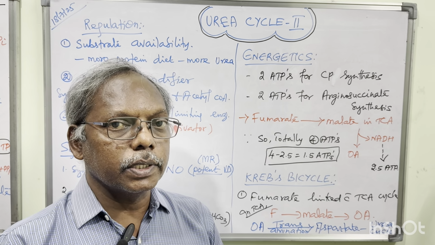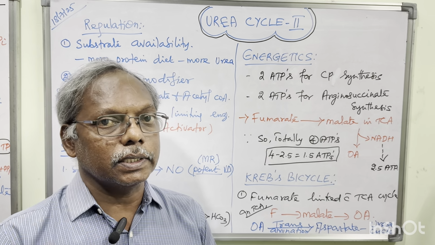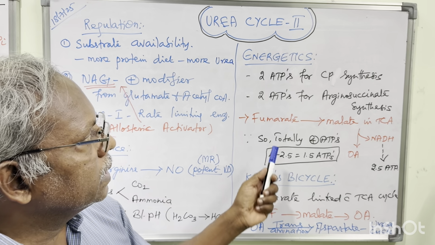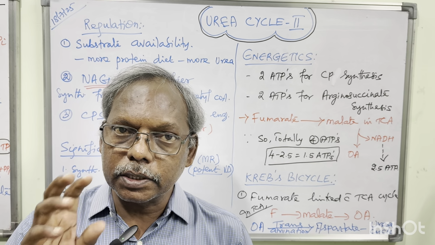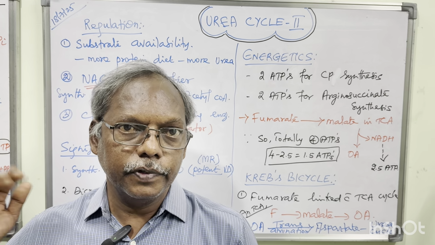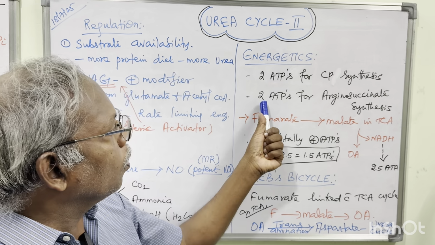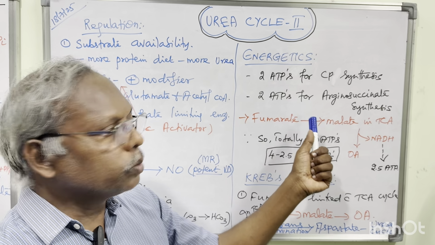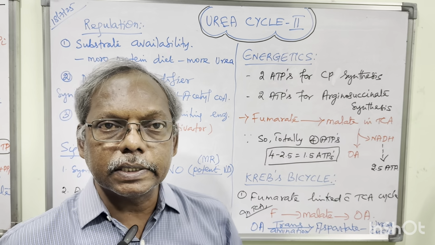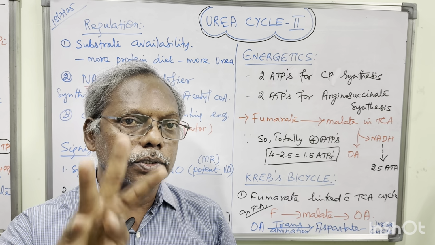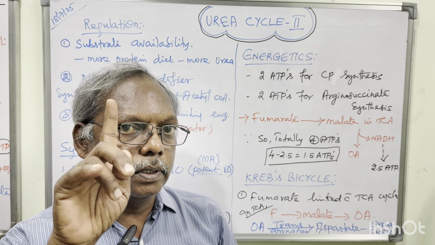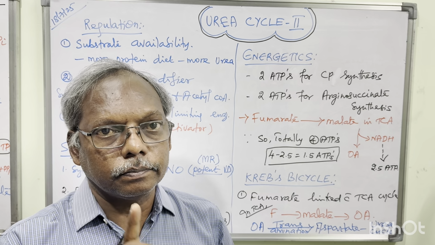These are the 3 points you have to mention about the energetics. Here, 2 ATPs for CP synthesis, that is carbamoyl phosphate synthesis, we are donating. Another 2 ATPs for arginosuccinate synthesis. So we are giving 4 ATP molecules for the urea cycle.